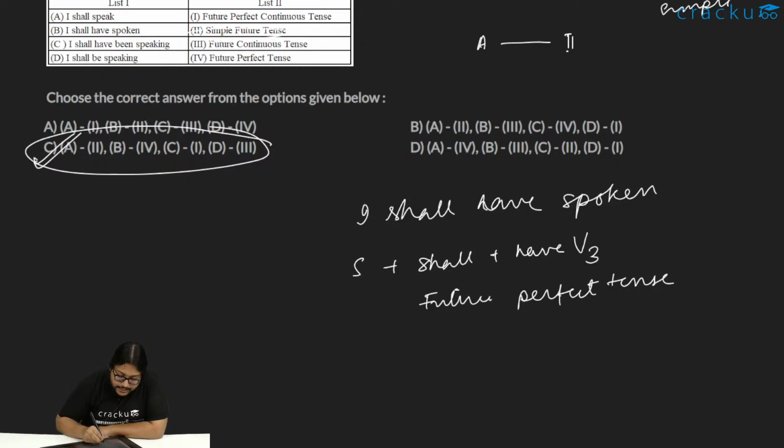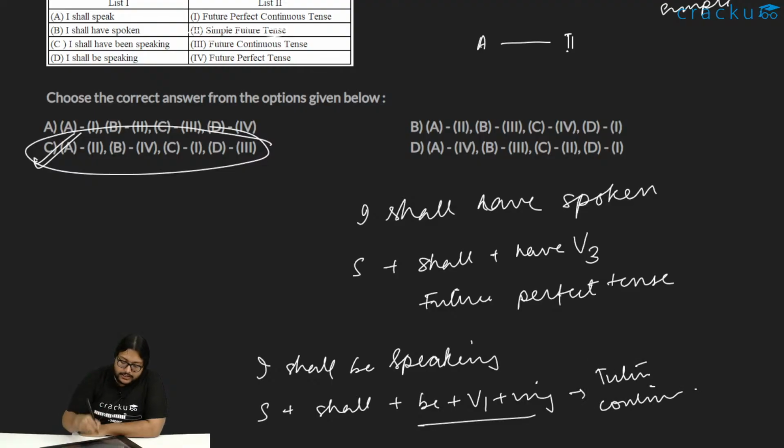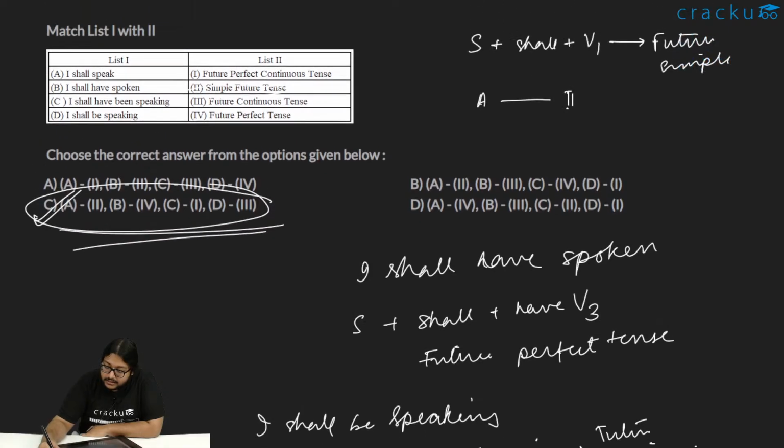Similarly, I shall have been speaking. Been plus V1 plus ing gives us a perfect continuous. Whenever you see been plus ing, that is a continuous tense. So this is a future perfect continuous. And I shall be speaking. Subject plus shall plus be plus V1 plus ing. This is future continuous. So we can verify that this is the only correct choice here. So option C is the correct choice. Let's move on.